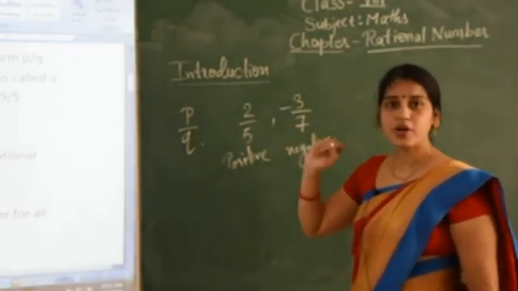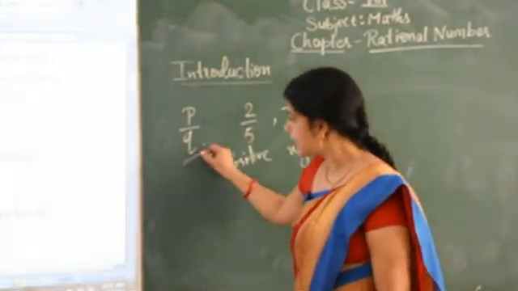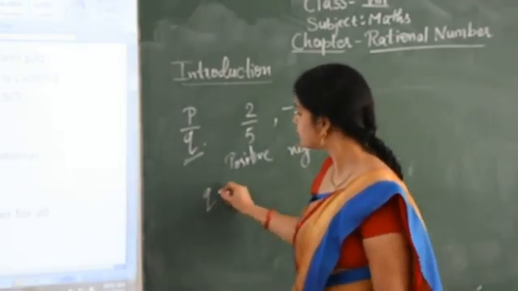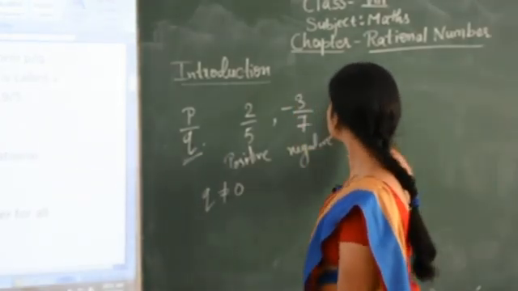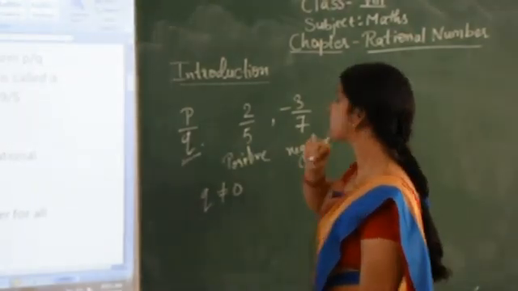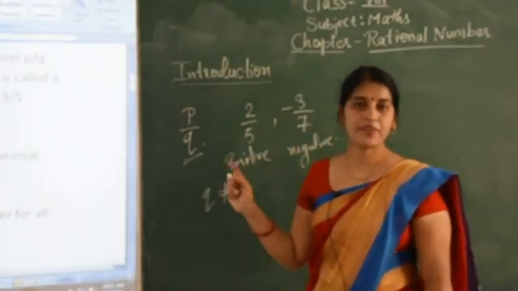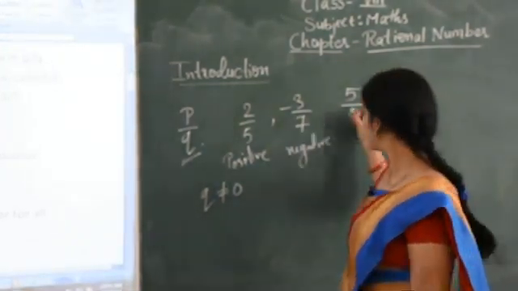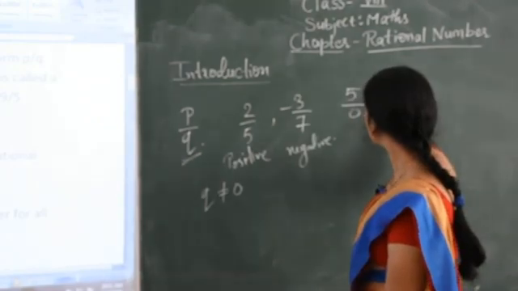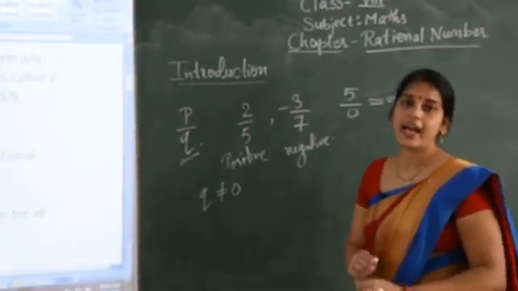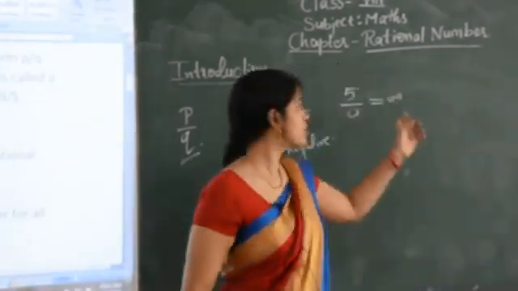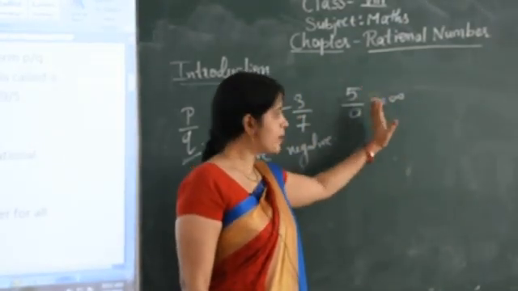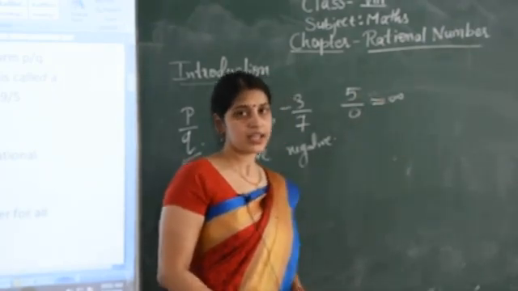Then one more condition it has, that denominator, that means Q cannot be equal to 0. It means, like if I put 5 upon 0, then 5 upon 0 is not a rational number, because 5 upon 0 equal to infinity, and it cannot be defined, because anything upon 0, it is undefined. So this 5 upon 0 is not a rational number.